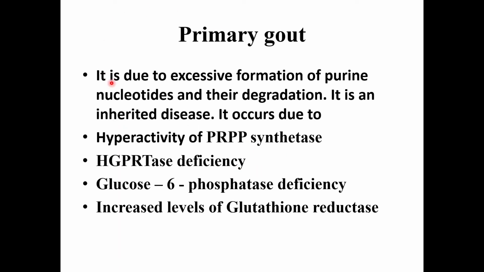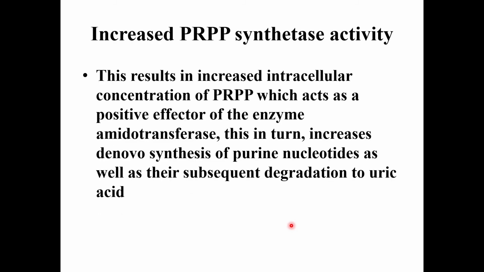Then let's see the causes of primary gout. It is due to excessive formation of purine nucleotides and their degradation. It is an inherited disease. It occurs due to hyperactivity of PRPP synthetase, HGPRTase deficiency, glucose 6 phosphatase deficiency, and increased levels of glutathione reductase. Let's see these one by one.